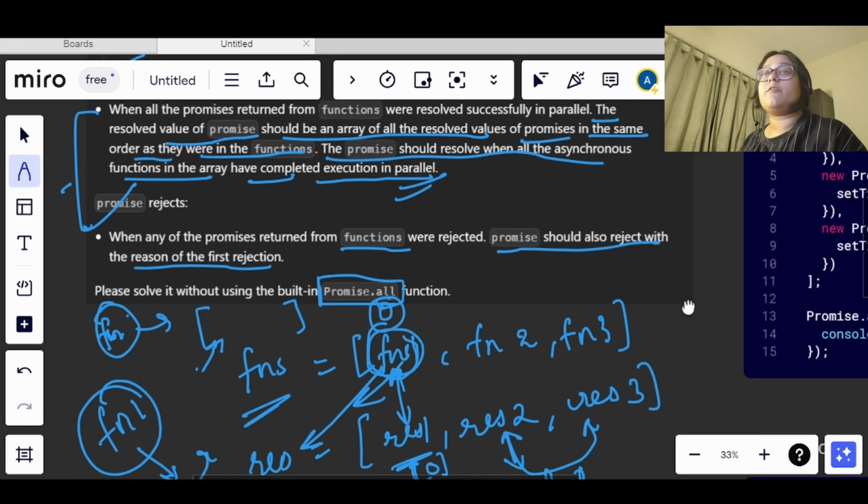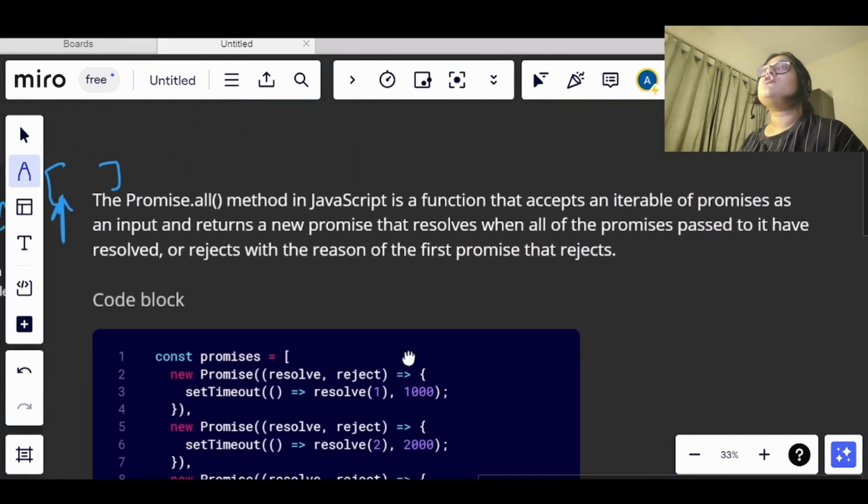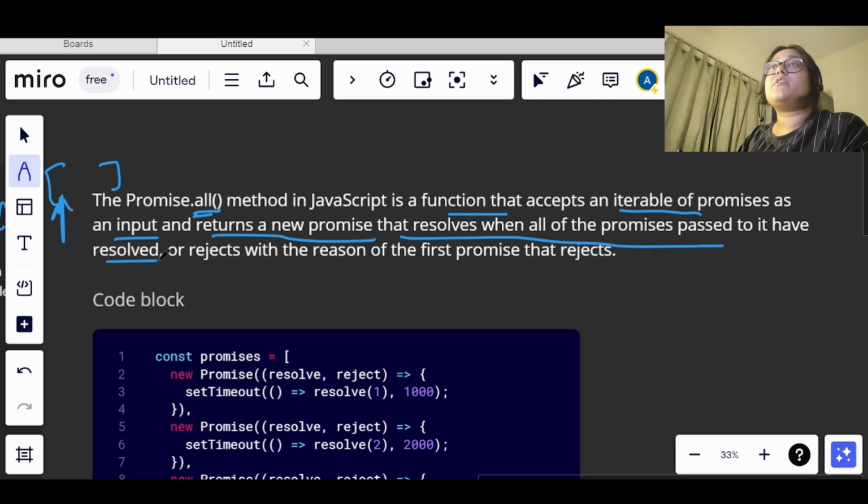So now let's see first what is promise.all, okay. Promise.all in JavaScript is a function that accepts an iterable of promises, or we can say an array of promises, as input. Like we have been told here that we were getting an array of functions which was basically returning an array of promises, right? So it does not make much difference. Here they have mentioned that we will be getting promises. Anyways, we are getting promises there also. So basically we will be getting an array of promises, and promise.all will return a new promise that resolves when all the promises passed have been resolved, okay.